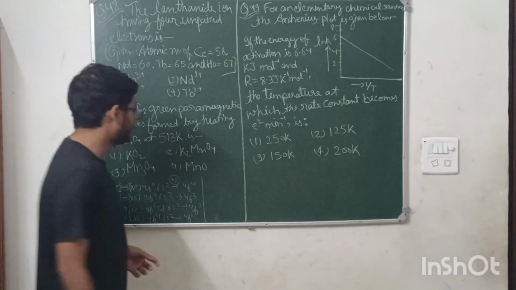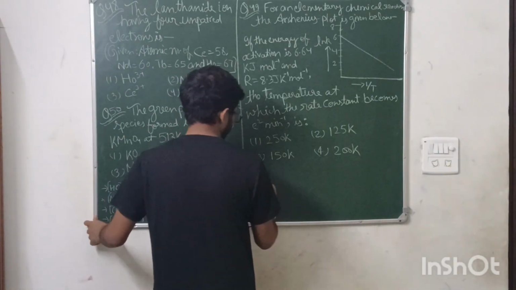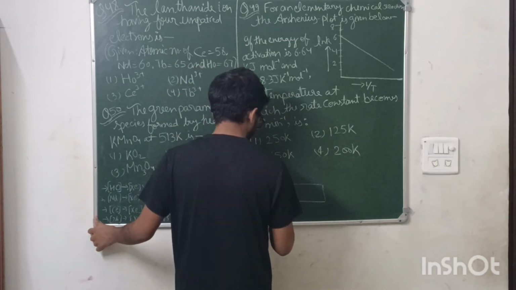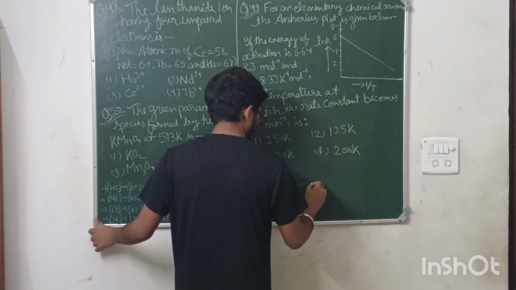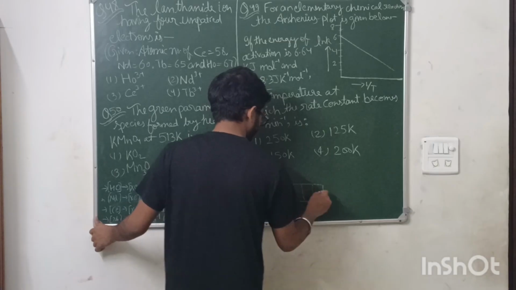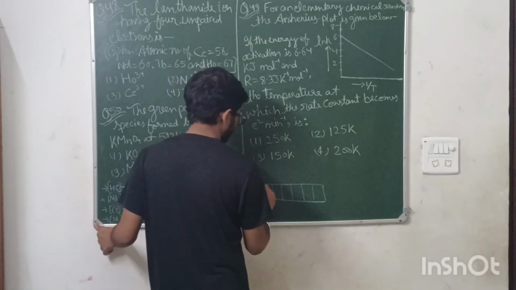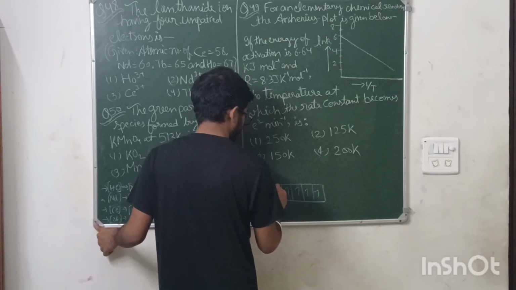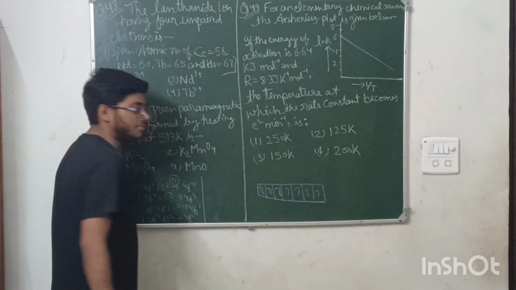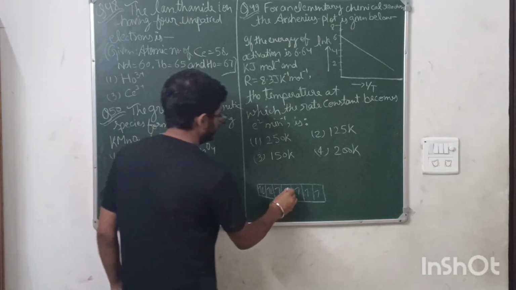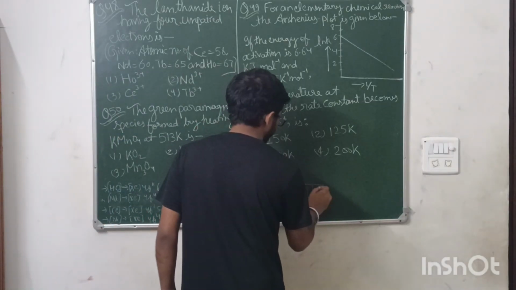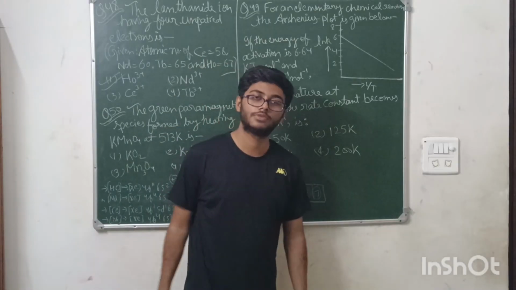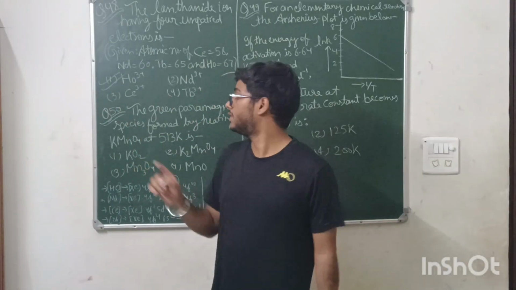Now, which of the following will have 4 unpaired electrons? You need to draw the f orbital here. So if I am drawing the f orbital here, the f orbital is like this. It has 7 orbitals. Okay, so 4f10. Filling the electrons 1, 2, 3, 4, 5, 6, 7, 8, 9, and this 10. Now, if I see here, then 4 unpaired electrons are there. So Ho3+ is the correct option for this question. Okay, so the first one, the answer is first.